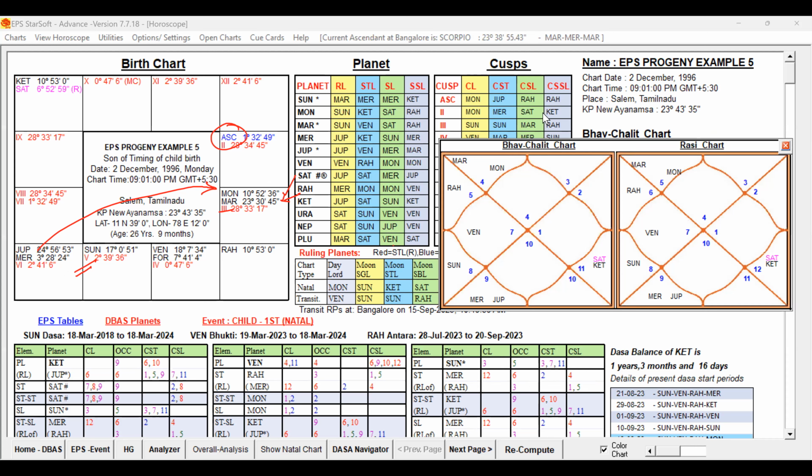Saturn, seventh lord, eighth lord, ninth lord. 7 and 9 occupy the ninth house, which is good. And 2 and 8 cuspal sublord. 7, 9, 9, 2 are favorable. 8 and the 8th cuspal sublord indicate some weakness, obstacles. So we can give Saturn blue color. Because of this 8 and 8, I'm giving blue, and because it has more favorable from CL, OCC to